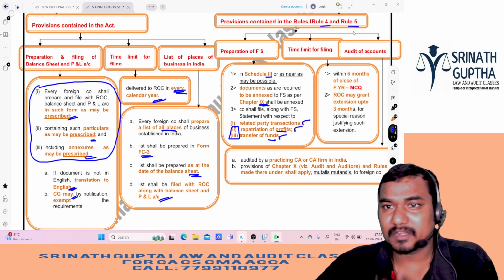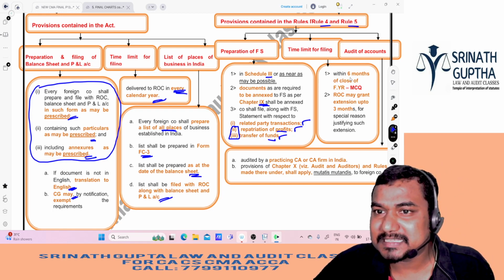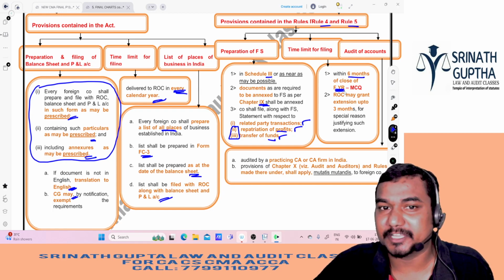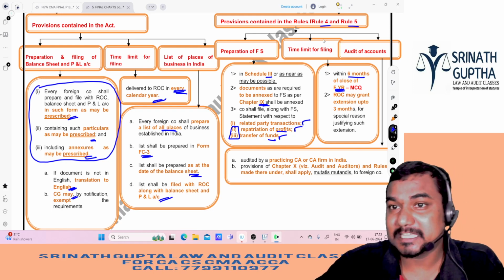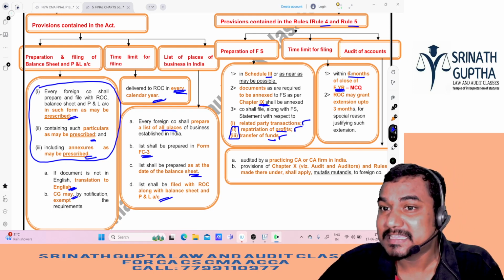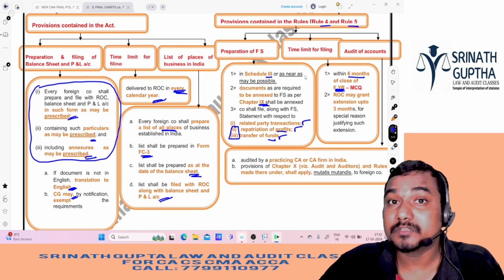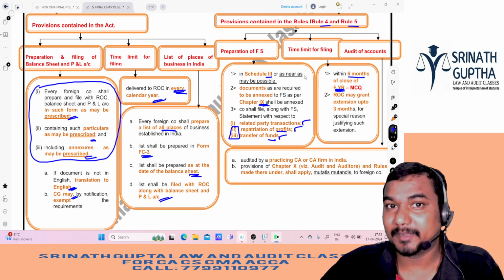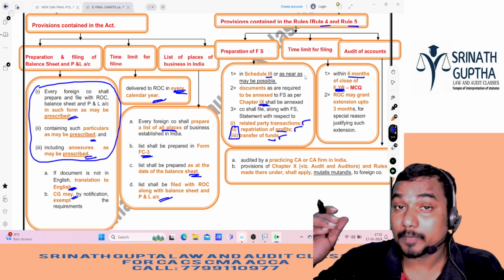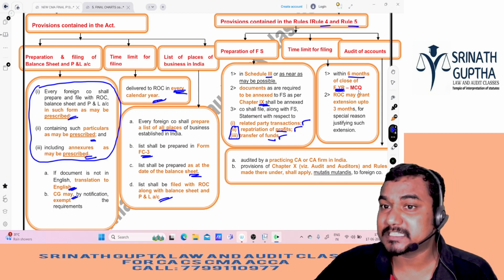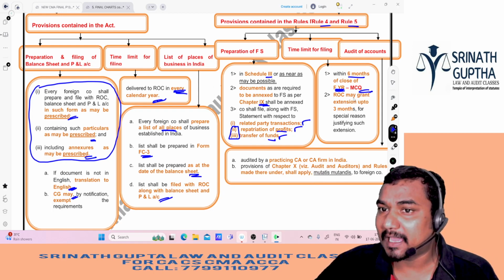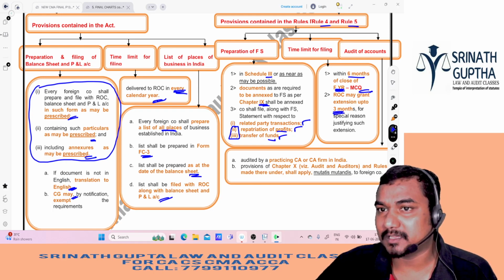So as per Rule 4 and 5, it should be filed with ROC within 6 months from end of the financial year. As per the section, it is the calendar year, but as per the rules it is specifically 6 months from end of the financial year. Rules will override the act, remember. So rules are more powerful than the act. So we have to file all these things with ROC within 6 months from end of the financial year. ROC may grant an extension of 3 months also.